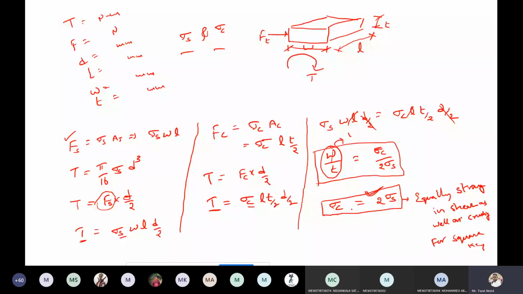Okay, this relation you need to remember. It is used to convert the shear stress into crushing stress, when in a question the shear value is given but the crushing value is not given. At that time you calculate the crushing stress, and this equation is used. Remember every relation from the beginning to the last: the small relations, the torque relations and the force relations.